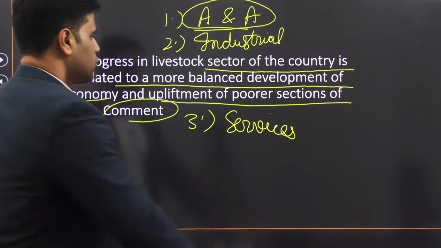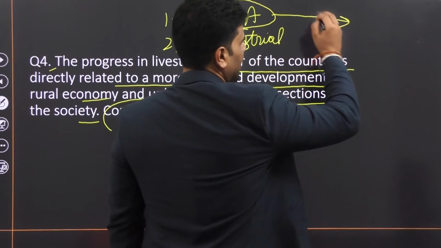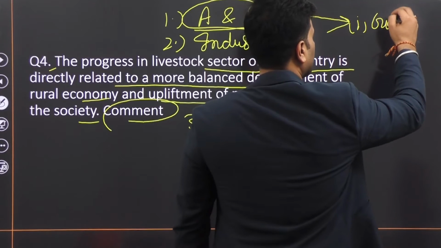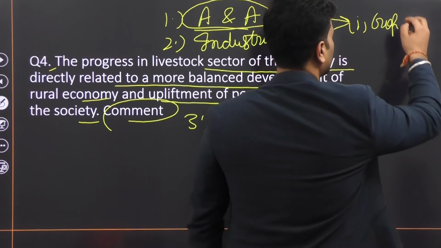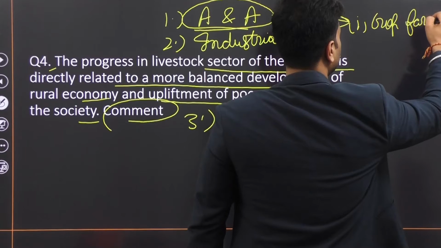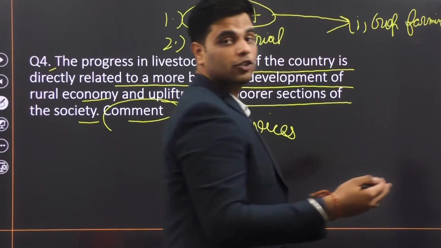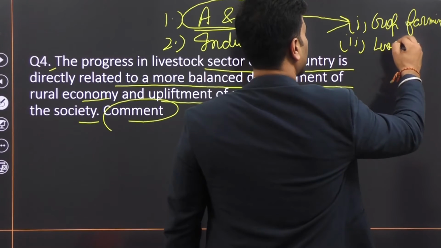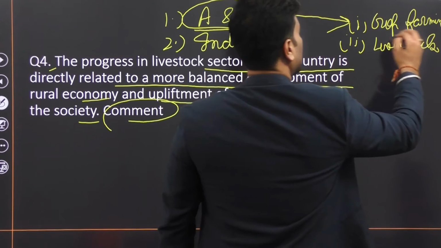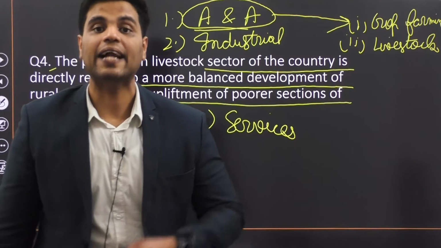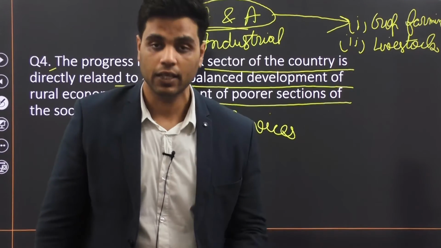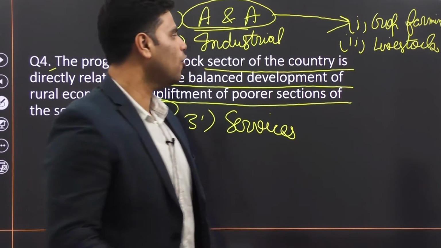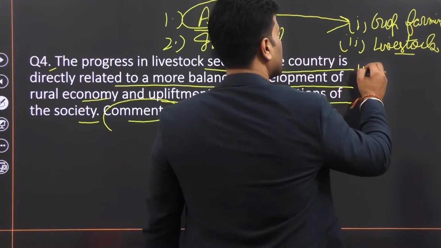If we take a look at agriculture and allied activities, it includes crop farming, or we call it crop husbandry, where farmers grow crops. That includes livestock rearing. Now, livestock includes dairy farming, cattle rearing, poultry, fishery, piggery, goatery, right? All these things, animal rearing.